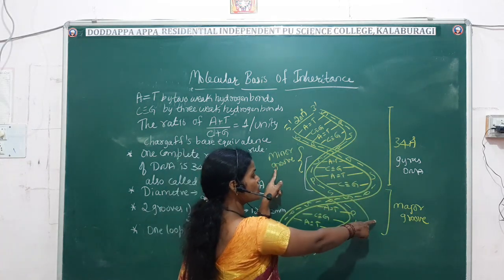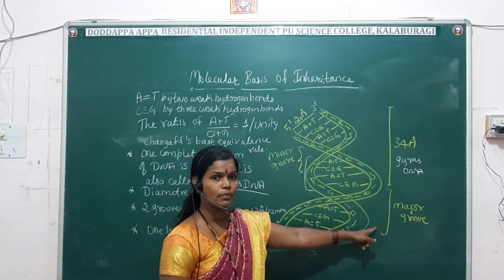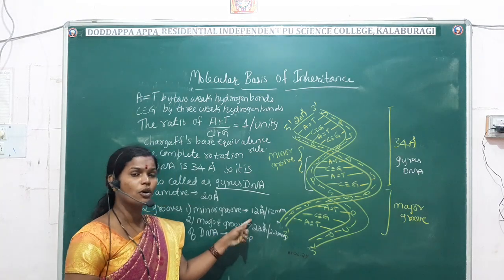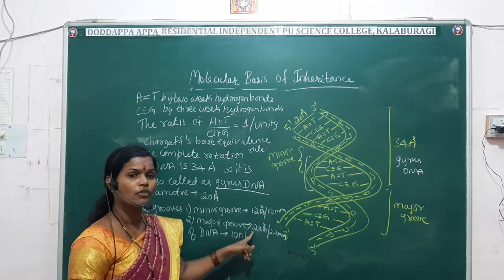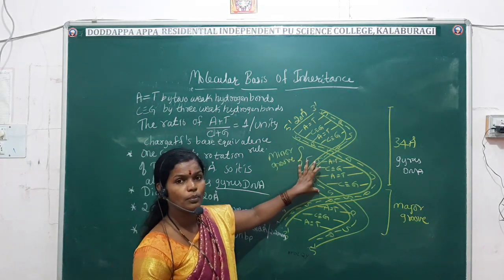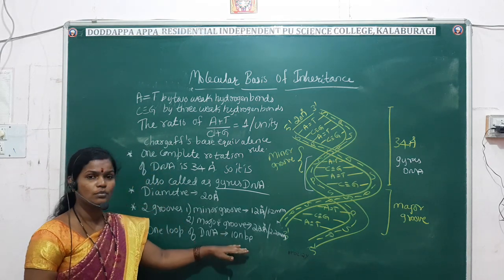Here we are going to see two grooves. One is called the minor groove and the other is called the major groove. The minor groove measures about 12 angstrom and the major groove about 22 angstrom. In one loop of the DNA, we see 10 nitrogen base pairs.